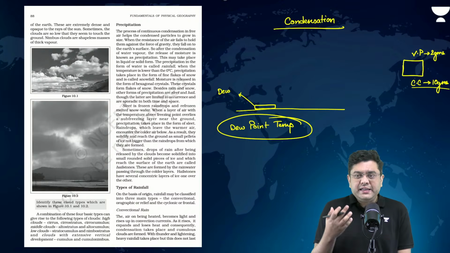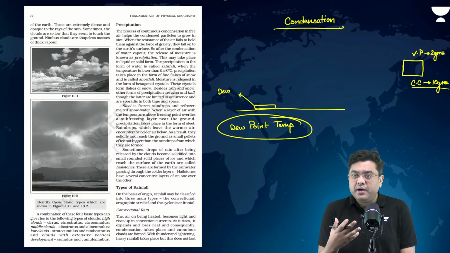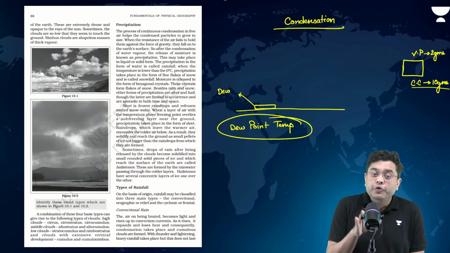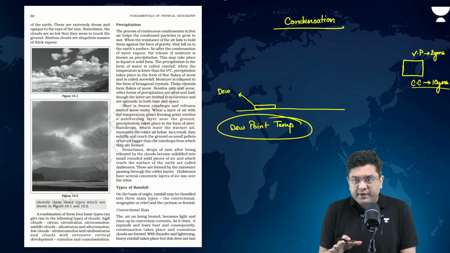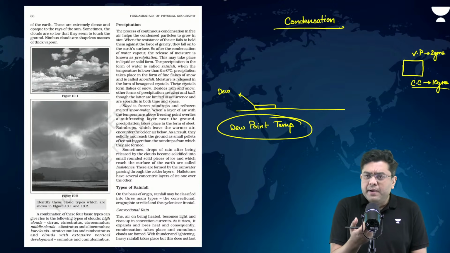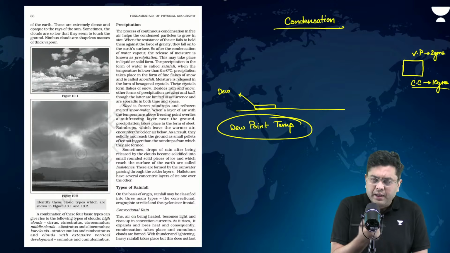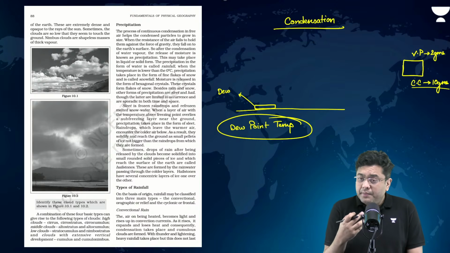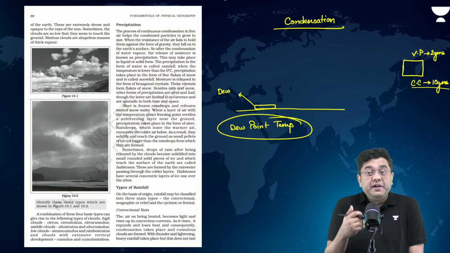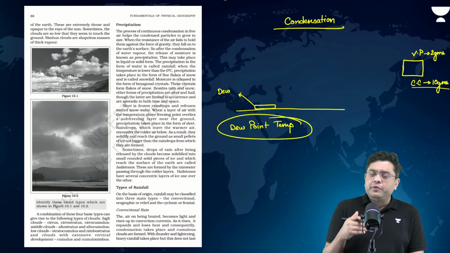That is why in regions like Delhi, Lucknow, Amritsar, Chandigarh, dew formation will be observed only during winter nights. Whereas in regions like Vishakhapatnam, Mumbai, Goa, Thiruvananthapuram, Chennai, Kolkata, the humidity level is very high, the moisture level is very high.